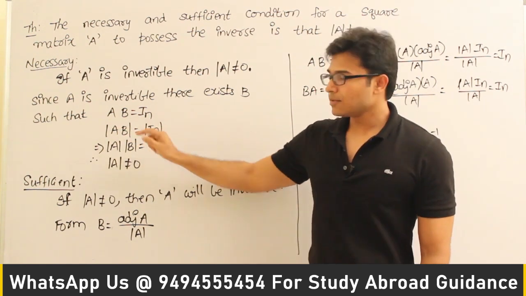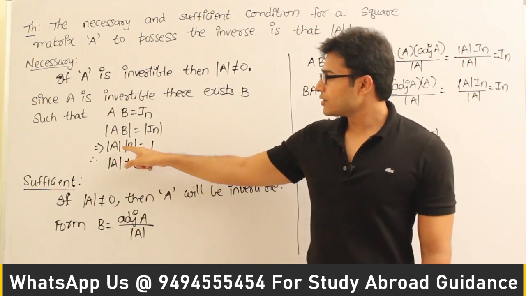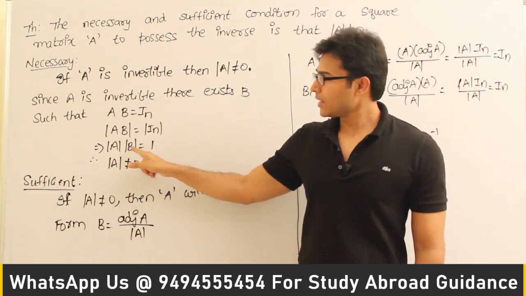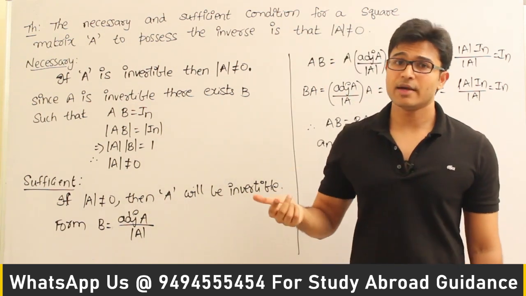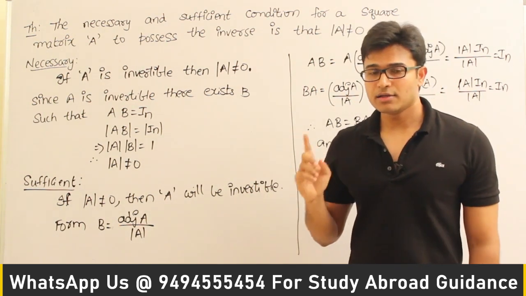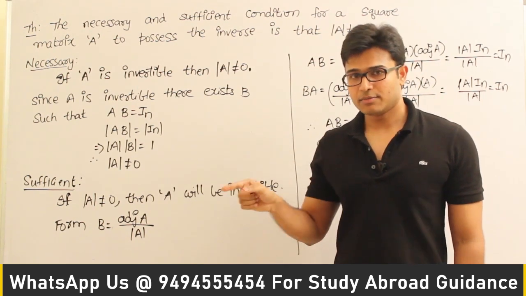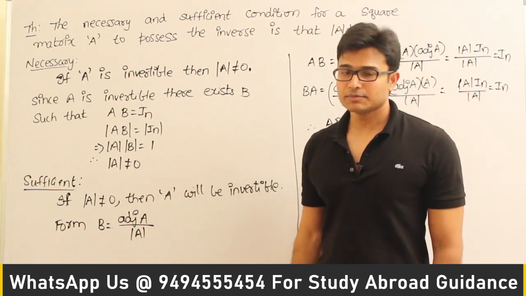And now take the determinant on both sides. Det(A B) equals det In. Then what did we get? Det(A B) can be written as det A into det B. And we already know det In. The determinant of an identity matrix, which is a diagonal matrix, is nothing but 1. The identity matrix is a diagonal matrix in which all the leading principal diagonal elements are 1s. So that is why the determinant value is 1.